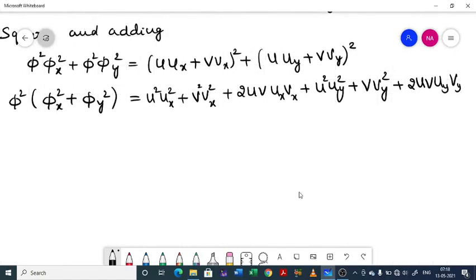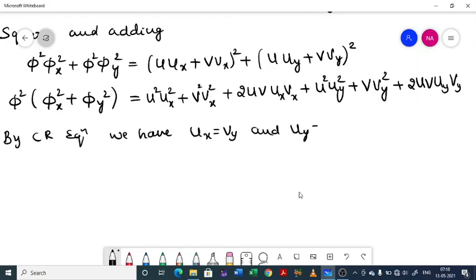Now since the function is analytic, it has to satisfy CR equations, right? By CR equations we have ux equal to vy and uy equal to minus vx. Now why we use CR equations means we transform all the derivatives with respect to y into derivatives with respect to x only.